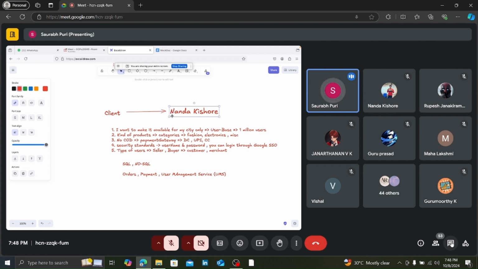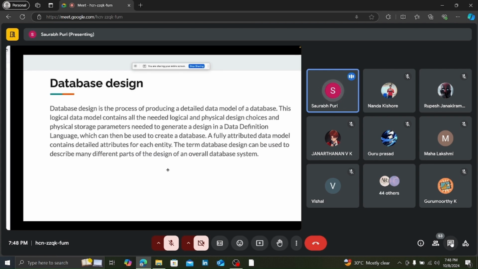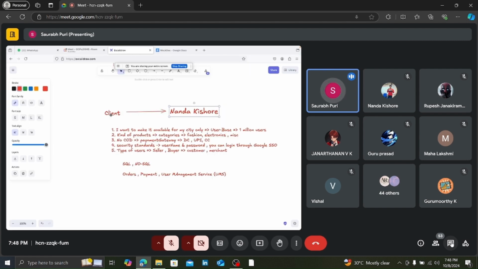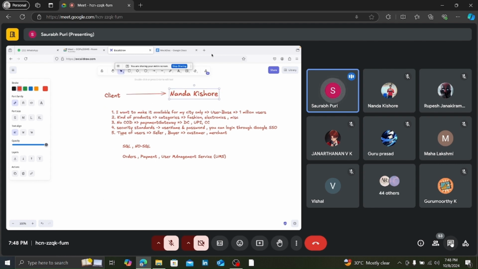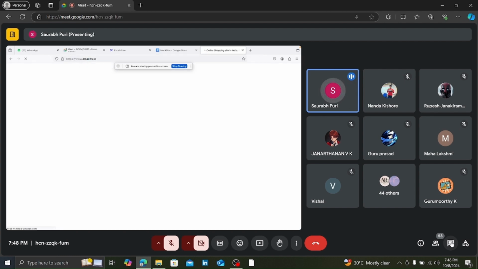That is, Nandakishore, the developer who will be implementing the database, will get these choices and implement them according to his own will, right? Now let's say the client says, hey, consistency is very important for me. For consistency, you know that SQL databases are very much preferable. Why? Because SQL databases provide us with the ACID properties, right? ACID properties. Now the client is also saying, but my dashboard, whenever I open Amazon, let's say I'm opening Amazon, right?